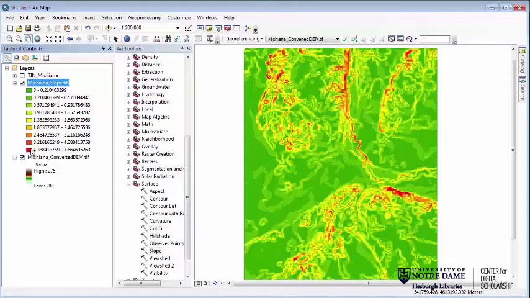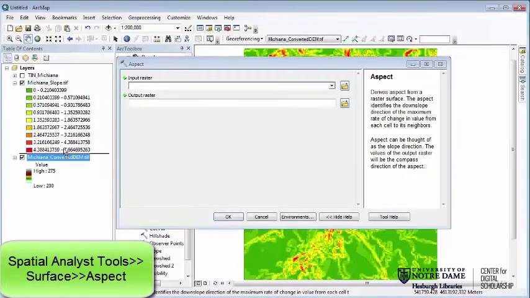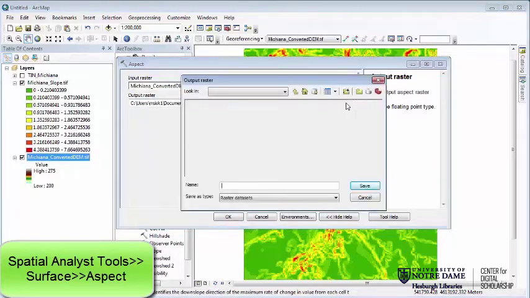So the next one we want to do is to look at the aspect, or the prevailing direction of every pixel. And it's exactly the same. We're just simply going to bring over our DEM as the input raster. We're going to call the output raster Michiana aspect.tif.